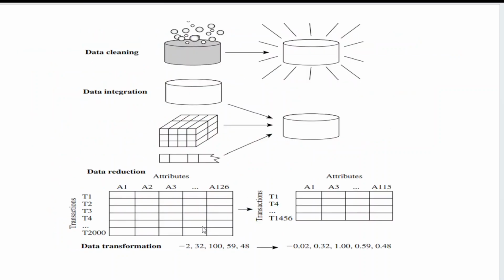And the next one, if you see this particular diagram, this is my data cleaning. All these bubbles are nothing but my inconsistent data, my noisy data, my error data, my dirty data. So I am going to remove all these things, any noise and any outliers. And this is my fresh, cleaned data. On this cleaned data only we have to perform the various operations, then only we are going to get good results.